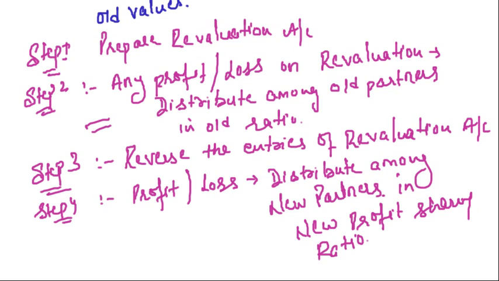Right? So in step 4, any profit or loss on the reversal of the entries of the revaluation account while preparing the memorandum revaluation account, that profit or loss will be distributed among the new partners in the new profit sharing ratio. Be careful with this. Be very, very careful with this. Clear?